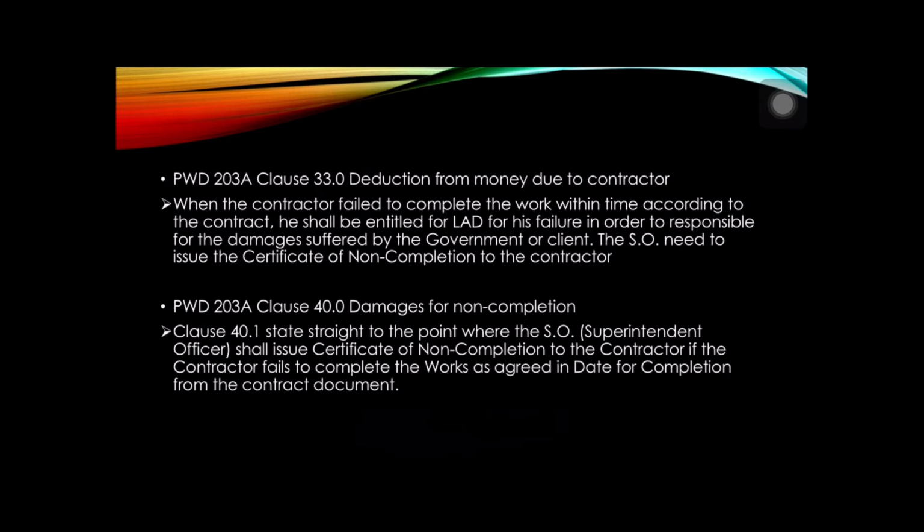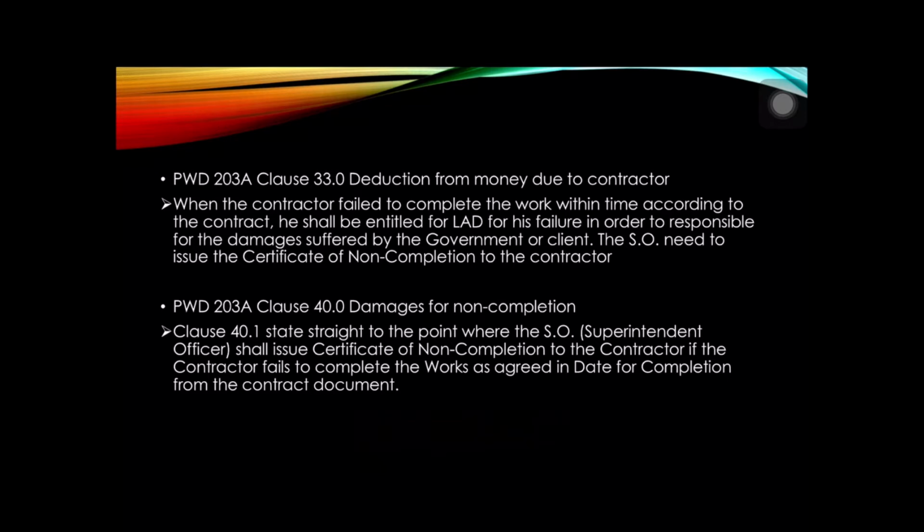When the contractor fails to complete the work within time according to the contract, he shall be liable for LAD for his failure, in order to be responsible for the damages suffered by the government or client. The SO needs to issue the certificate of non-completion to the contractor.